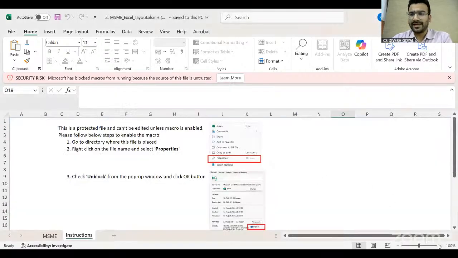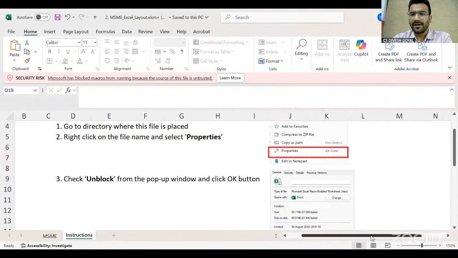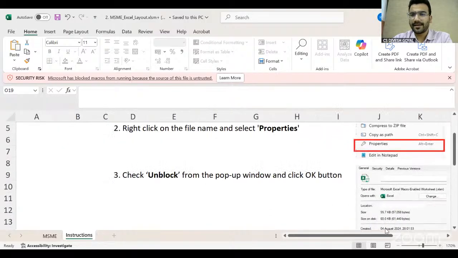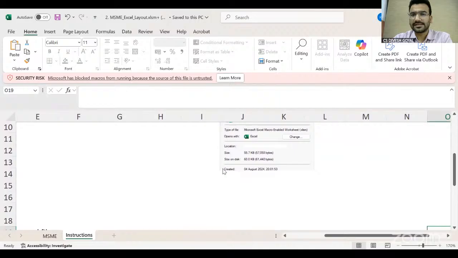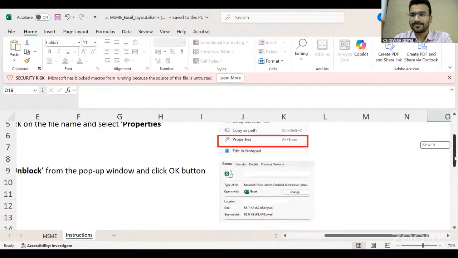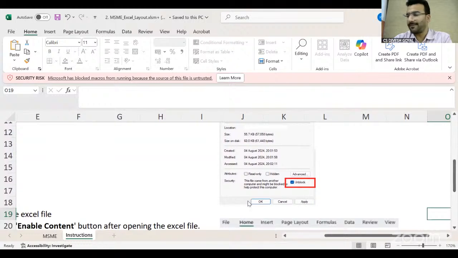Make sure to do one thing. When you download the Excel sheet, go into the properties of that Excel and click on this unlock button. I'm just showing you, click on this unlock button like this, and apply and okay. I have received queries from many professionals that they are downloading the Excel sheet, but the Excel sheet is password protected and is not allowing them to enter the data. That is happening only because you are not clicking on the unlock button in the properties. So if you are getting that error, please go into the properties, click on the unlock button, apply and okay, and then save the file so that you will be able to fill the information.